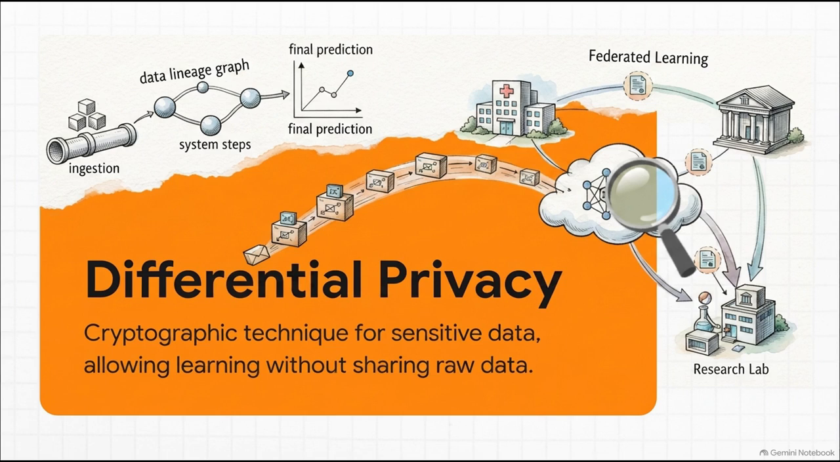The source highlights a critical safeguard here called differential privacy. This is a cryptographic technique used for highly sensitive training data. What makes it so incredibly powerful is that it allows for federated learning. This means multiple organizations can collaborate and train models on combined datasets without ever actually sharing the raw underlying sensitive data with each other. It's a massive breakthrough for privacy-preserving AI.